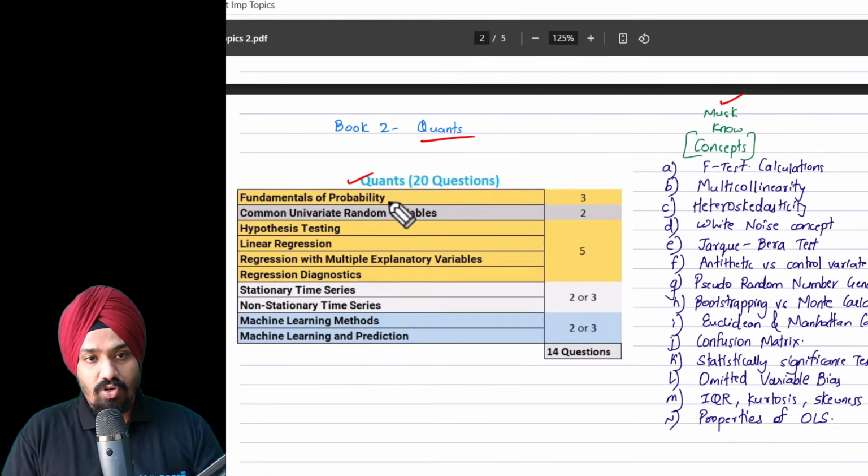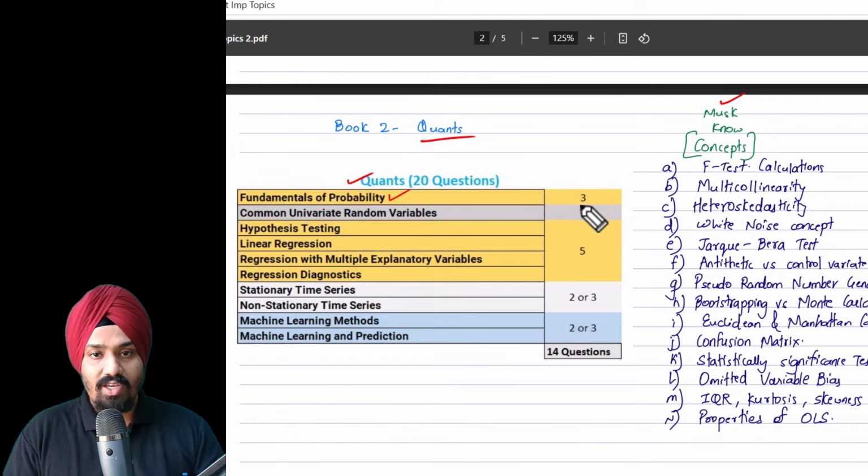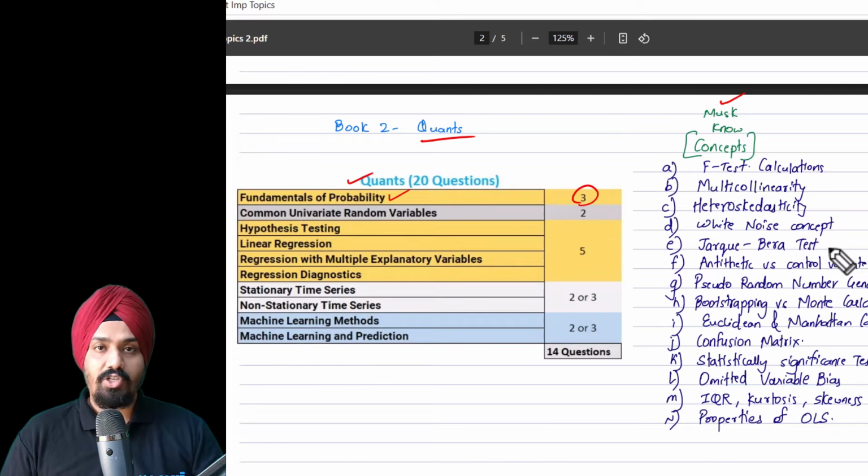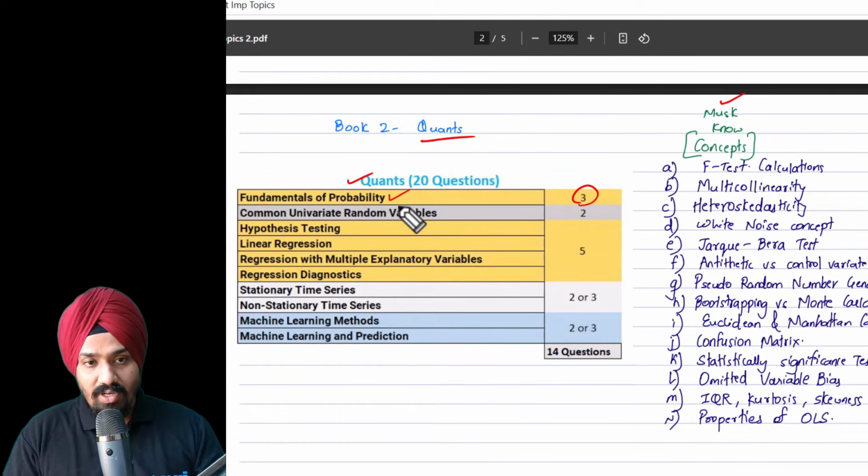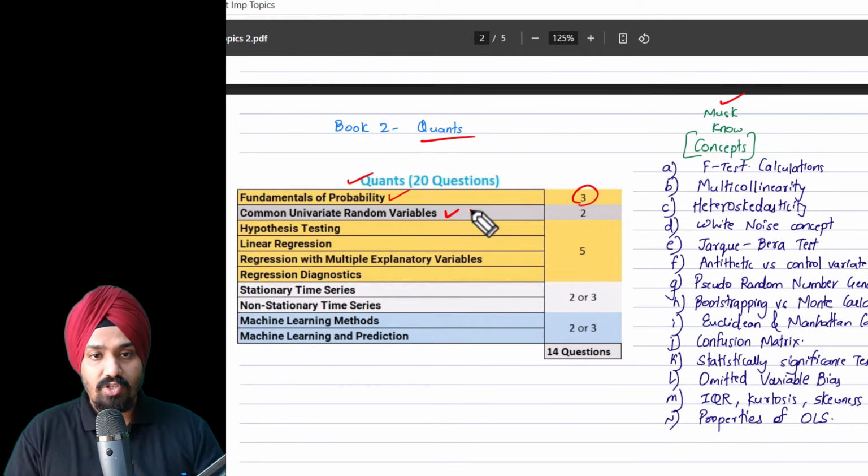If I talk about fundamentals of probability, you can expect to have 3 questions on the exam. You need to know conditional probability, the Bayes theorem, the union of events, joint probability, and so forth. Probability can also be combined with the third chapter, specifically the binomial and the Poisson distribution.